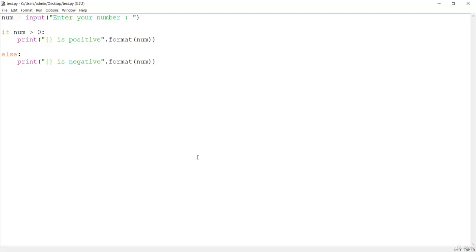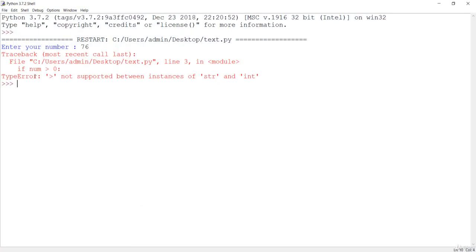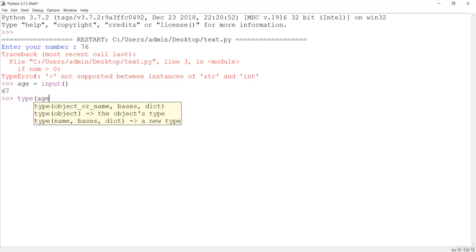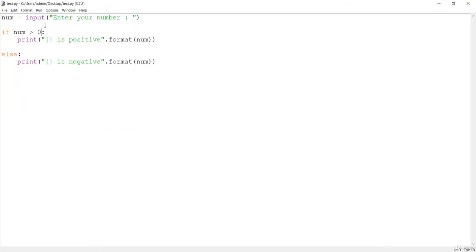I have already told you before that if you input anything from the user, let me say the name or basically the age, and if I input something like 67 and you see the type of this, it is not going to be the integer, it is going to be the string. So what we just did here was compare the string, that is the number entered from the user, with the 0 which is the integer.